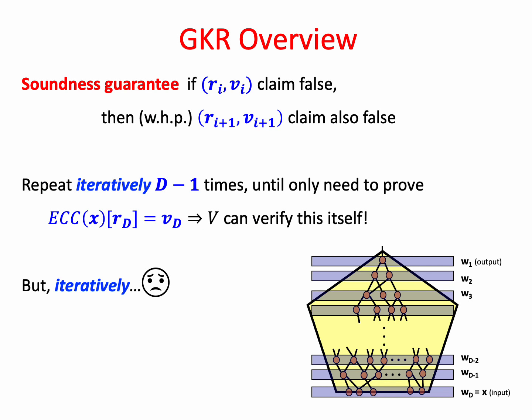The soundness guarantee of the consistency subprotocol is as follows. If we started with a false claim (RI, VI) about layer I, then with high probability, the output claim (RI+1, VI+1) is also going to be a false claim.